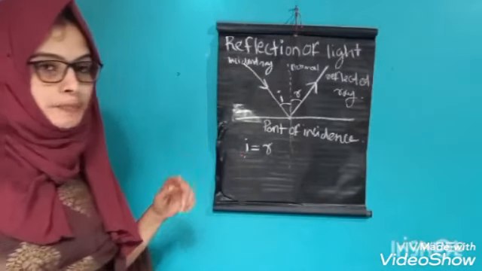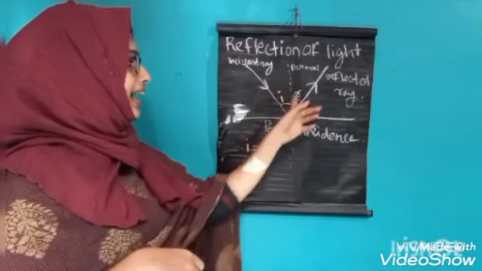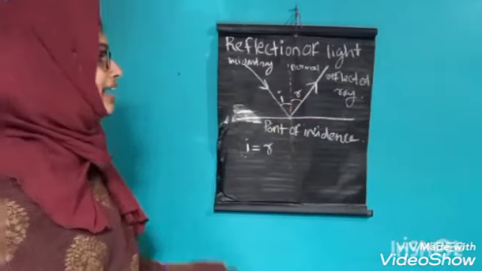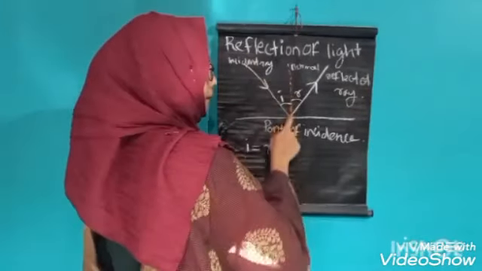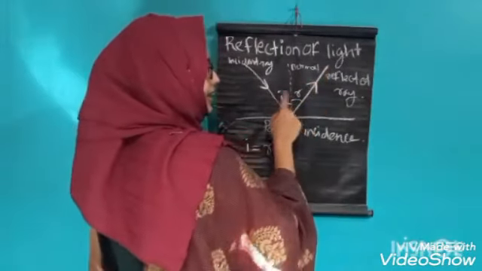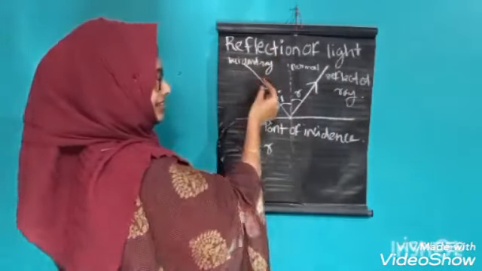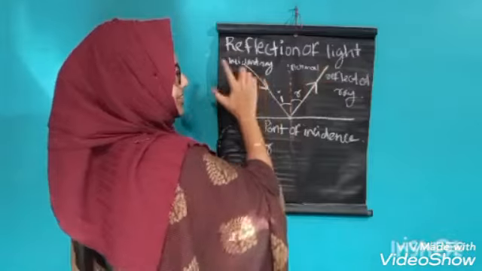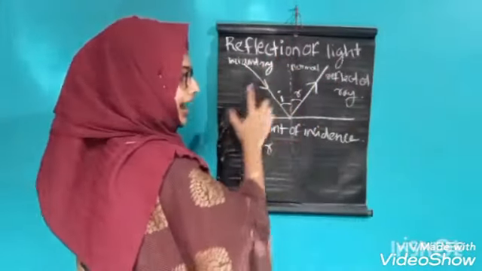The next point is that the incident ray, the normal, and the reflected ray lie in the same plane. You can see this incident ray, normal, and reflected ray lie in the plane of this blackboard.